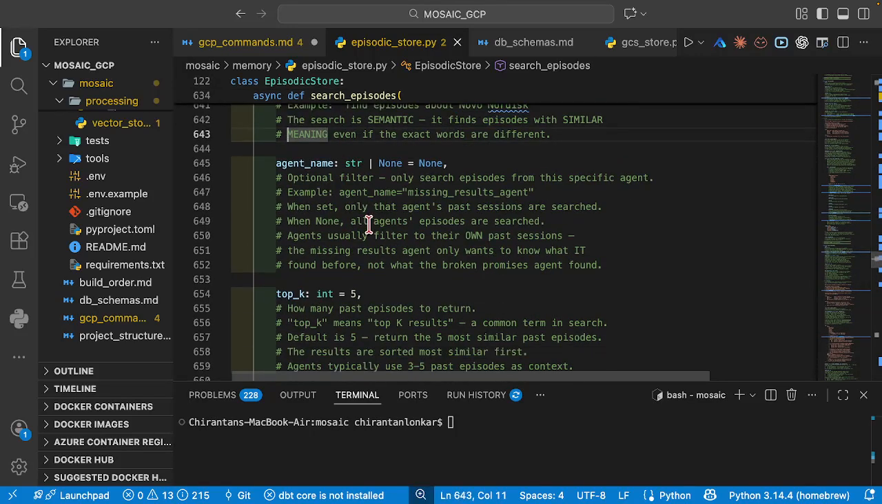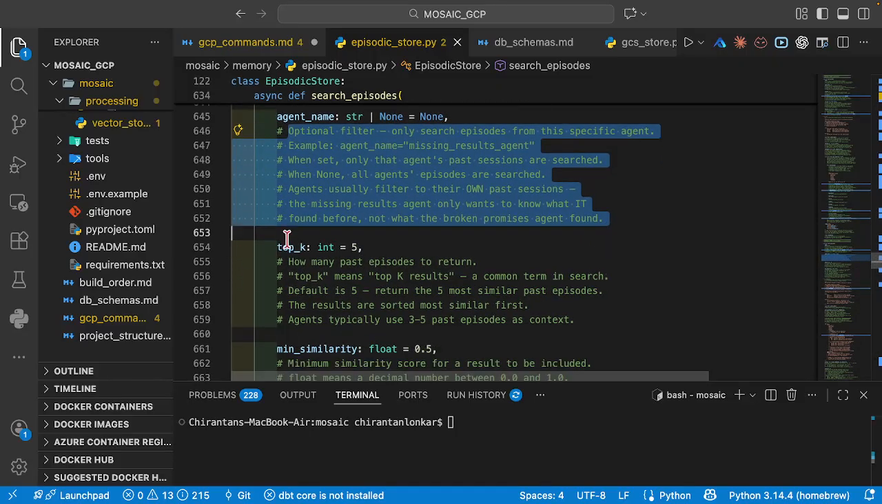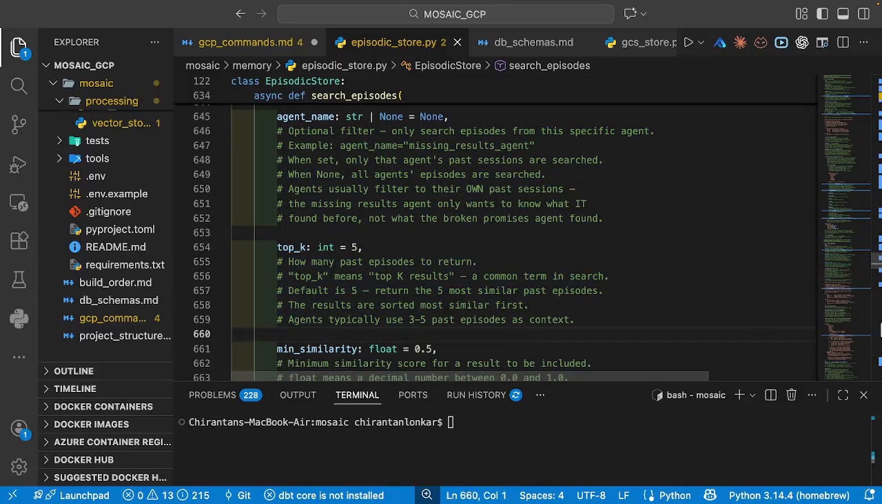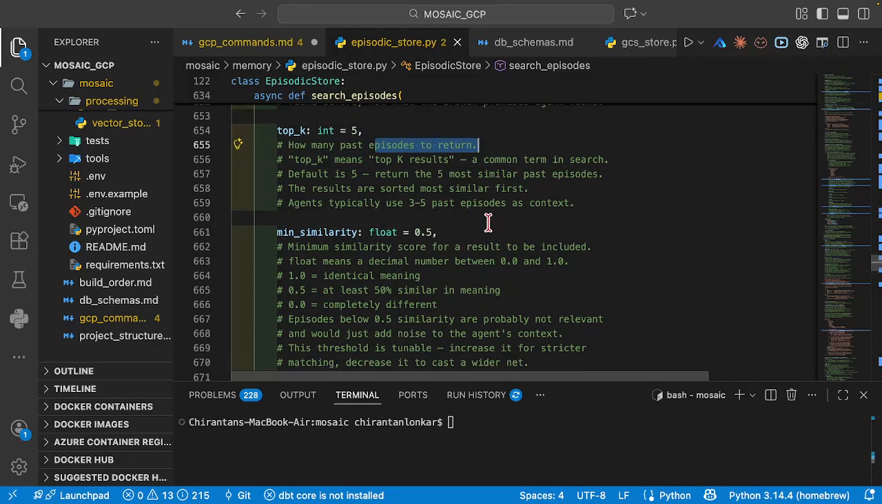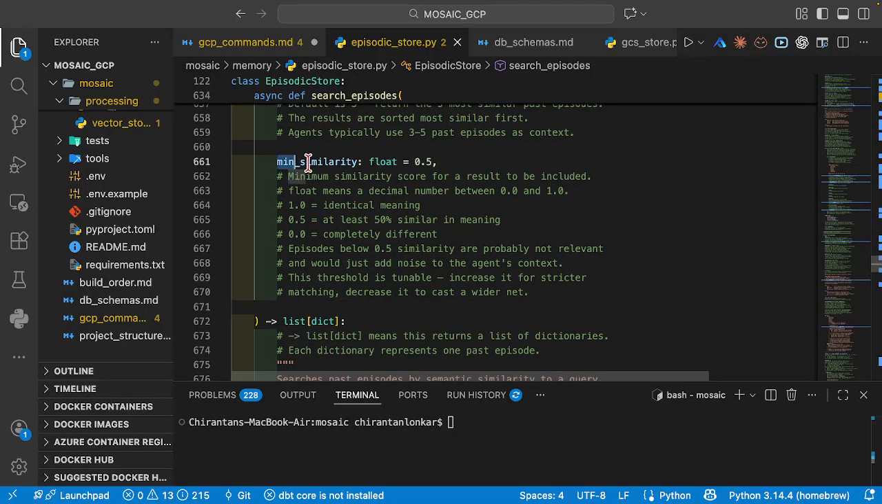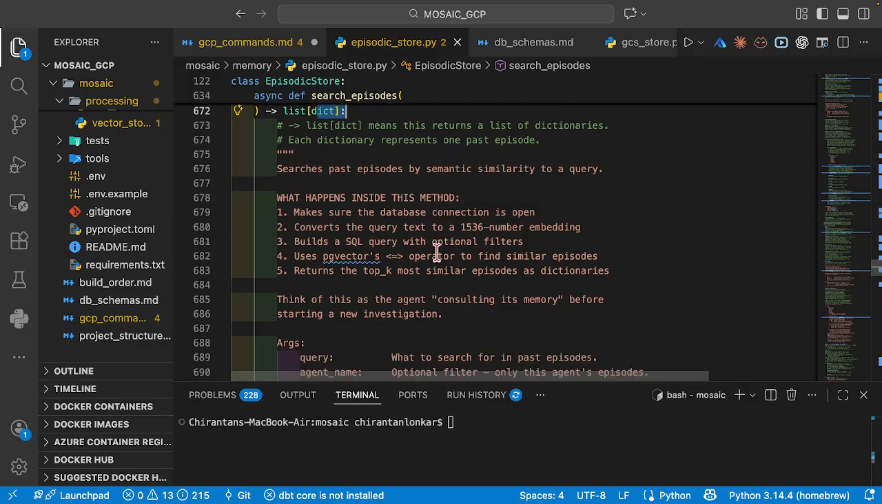Here it is going to take the agent name, which means which agent is going to work on it, and the top K we're going to set to 5, which means it is going to return the top 5 past episodes, and minimum similarity 0.5, which means the similarity score should be at least 0.5, or at least 50% similar in meaning. And what does it give in the output? It gives a list of dictionaries.